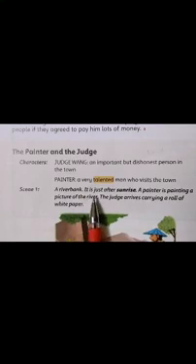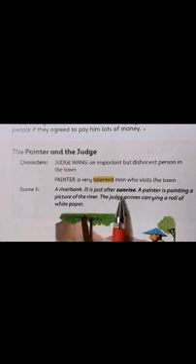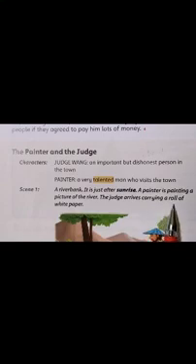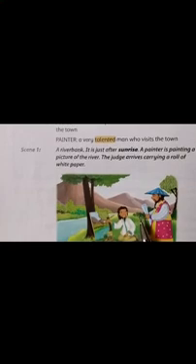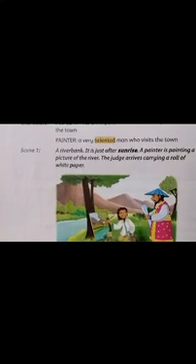It is just after sunrise. So that means it is somewhere early in the morning. A painter is painting a picture of the river. The judge arrives carrying a roll of white paper. You can see it here, children. He's got this roll of white paper, and the scene is where? It is near the river bank. Right? A scene is the setting of the part of the play.